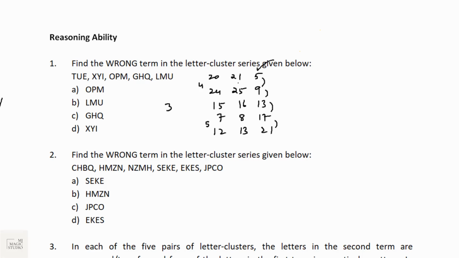So if I write 3, here it is a gap of 4, and here also a gap of 5. 25 plus 5, 30 minus 26, 4. Now 3 plus 4 is 7, bingo. 4 plus 4 is 8, bingo. That means instead of 15, 16, 13, if I put 3, 4, 13, then I can see that it is matching with the sequence. 20 plus 4, 24, plus 5 is 3, then plus 4 is 7, plus 5 is 12. 4, 5, 4, 5 sequence like this. That means 15, 16, 13, OPM, is the wrong term of the series. Option A fits in.